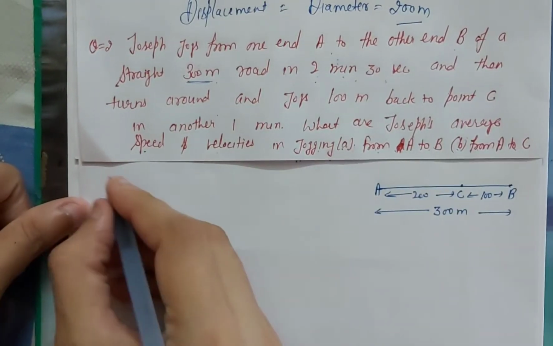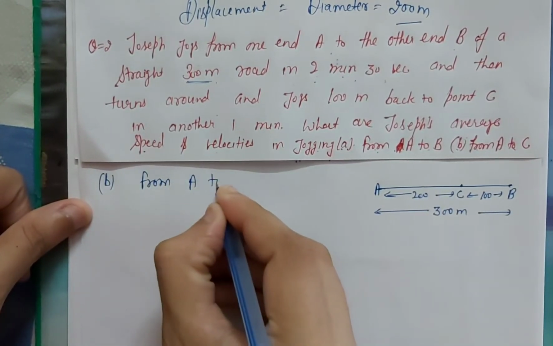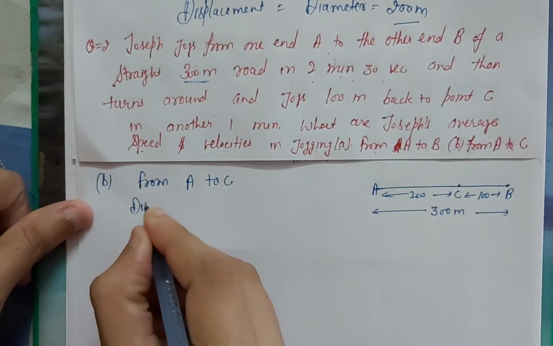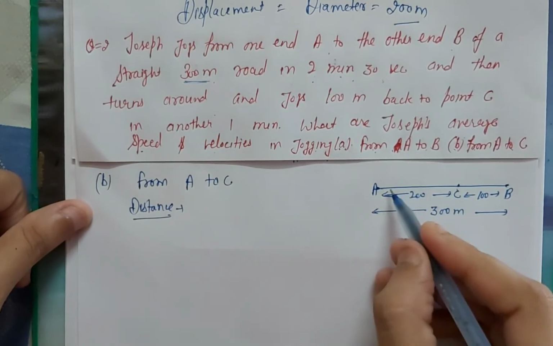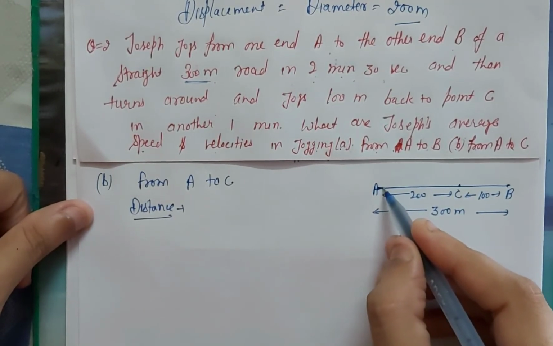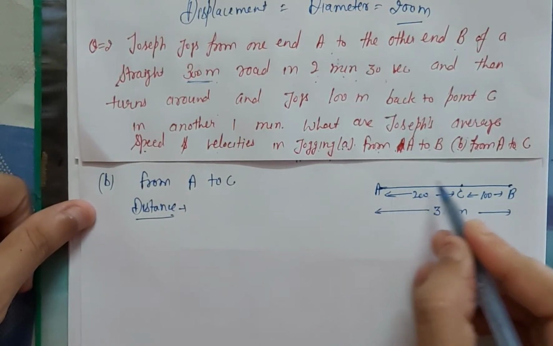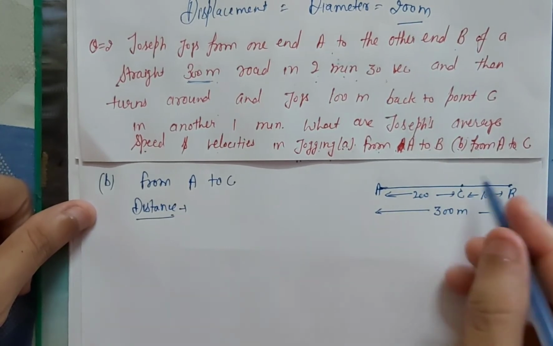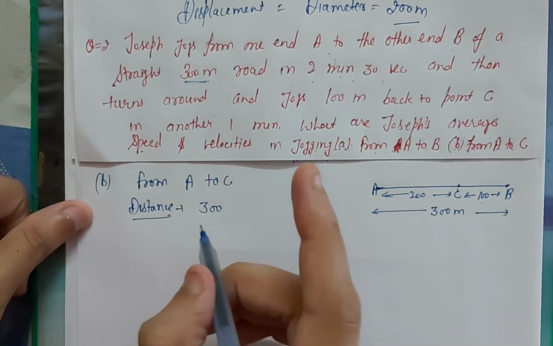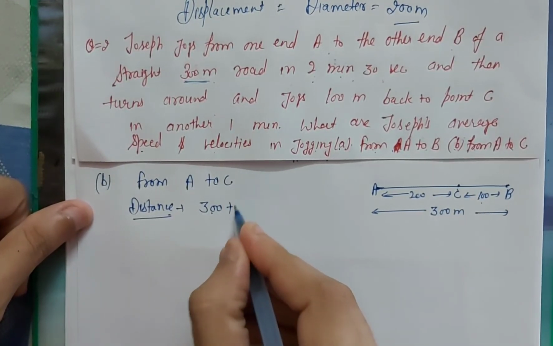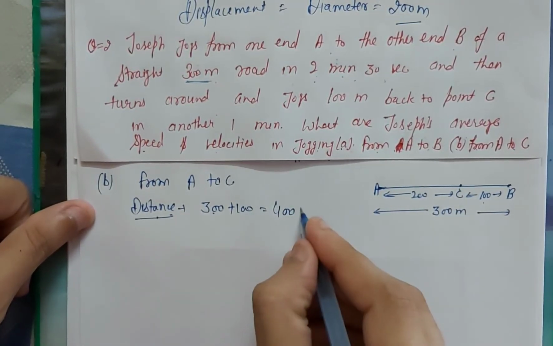Next is part B, from A to C. Now what is the distance from A to C? So firstly, where did Joseph go first? A to B and then back to C. A to B is equal to 300 and again 100, that means distance is the total path covered by an object. So 300 plus 100, that means total distance covered by Joseph is 400 meter.